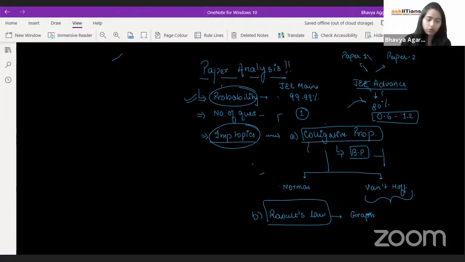That's the major drawback. Or it is based on ideal and non-ideal solutions. They can ask you about the deviation type, positive, negative, and forces of attraction.